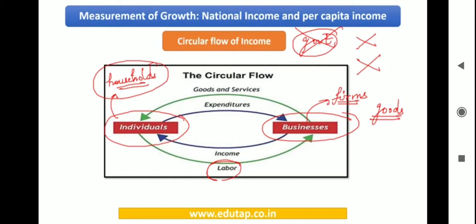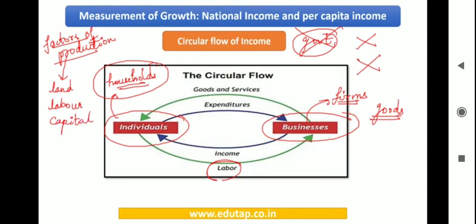Now let us remind ourselves of the various factors of production. So what are these factors of production? If you remember, these are nothing but the resources which are used in the production of goods and services. So what are the 4 broader categories of it? One is your land, there is labor, and then there is capital, and then there is entrepreneurship. So these are the 4 important factors of production that we have.